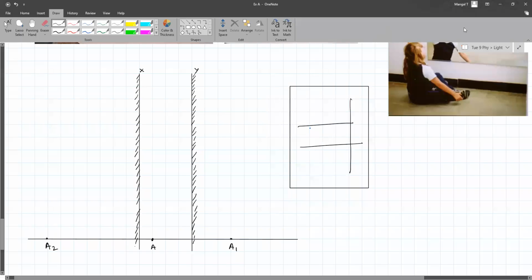A is the object for X, so A1 will be the image formed by X. Here, I have taken A as an object which was 3 blocks from Y, so the image is formed 3 blocks inside Y. Now A1 acts like an object for mirror X, which is 7 blocks from it, so the image will also be formed 7 blocks behind. If you start by drawing A1 here, then A2 will be over there. That's your choice.